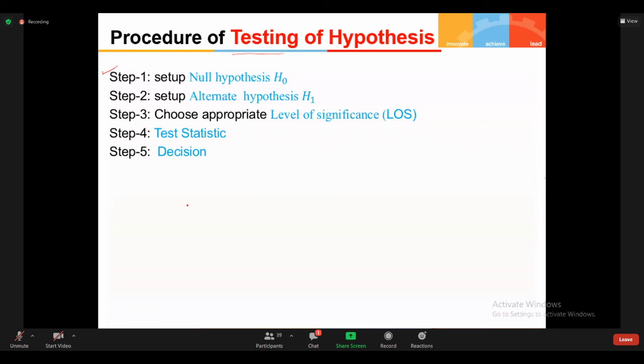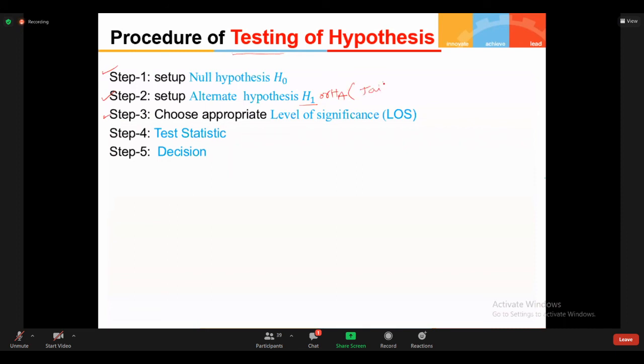The second step is to set up the alternative hypothesis, H1 or HA. You can use any notation. The third step: depending on the alternative hypothesis, you can decide the tail test.